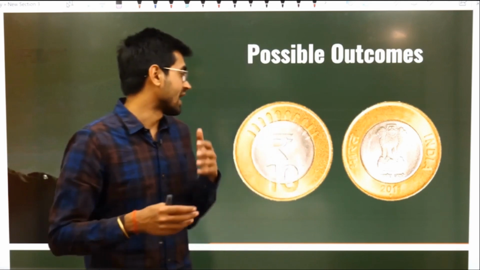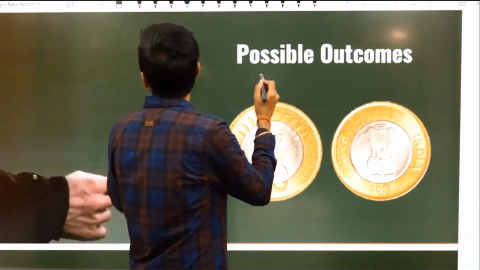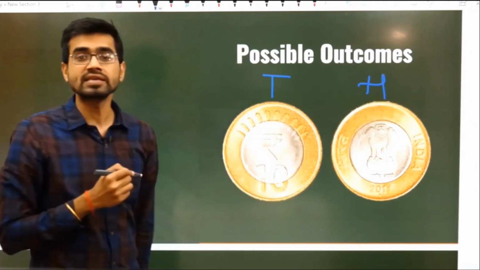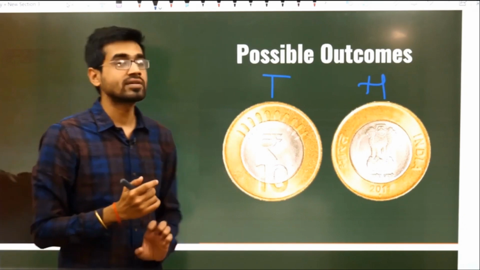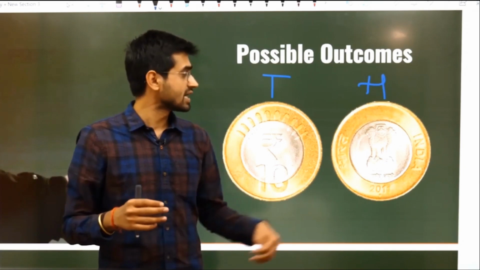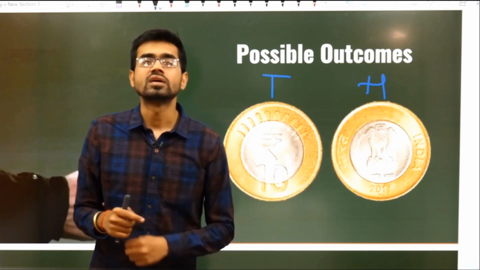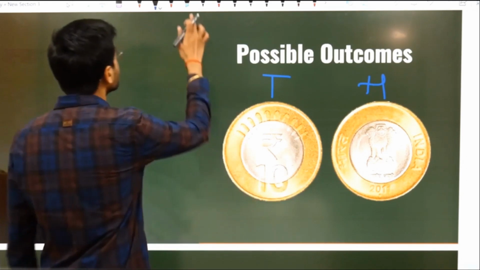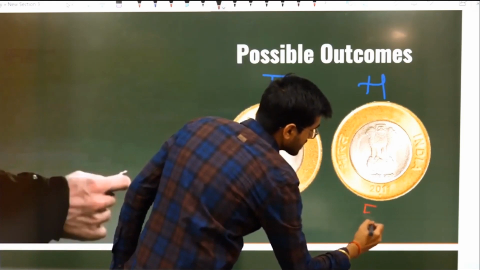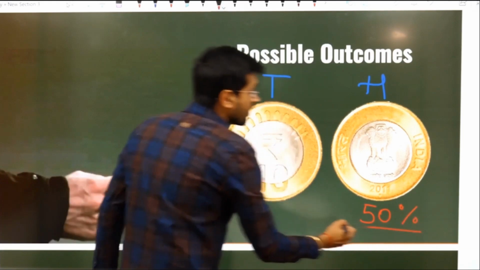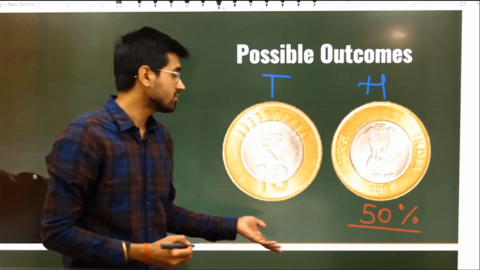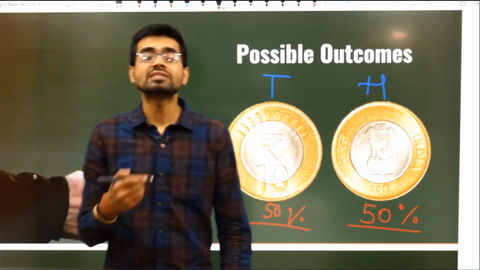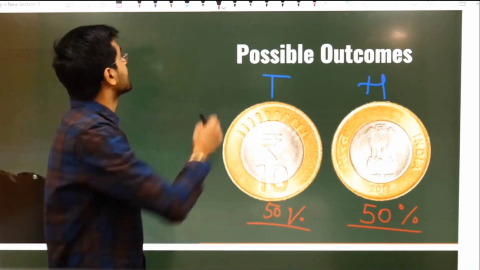Now in this situation, if I ask you what are the chances that heads comes up, you will say, sir, 50-50, because there is a 50% chance that this can come up. So what is the chance? 50%. What is the chance that tails comes up? 50%.